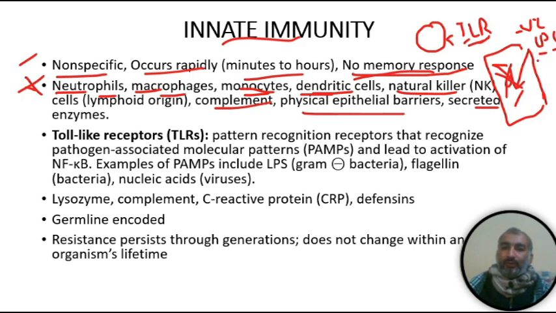The toll-like receptor binds with the lipopolysaccharide of the gram-negative bacteria and produces an immune response. The macrophage can engulf, phagocytose, and kill that bacteria. So this is a very clear mechanism of how innate immunity kills that bacteria.